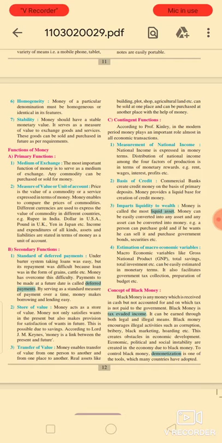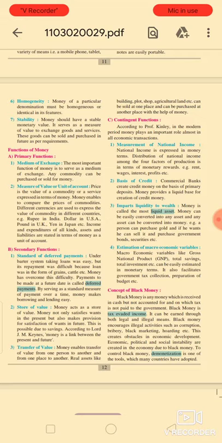When we start the process of producing goods or services, we use each and every factor of production. But when we use the factors of production, we give a reward to each and every factor. So the reward is expressed in terms of money, like rent, wages, interest, profit, and so on. So the national income is expressed in terms of money.